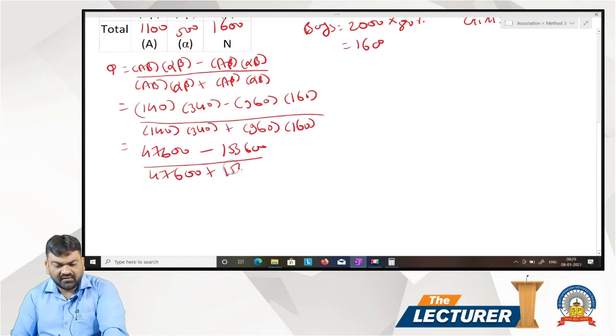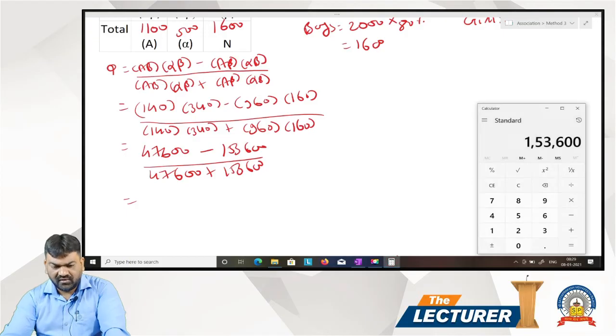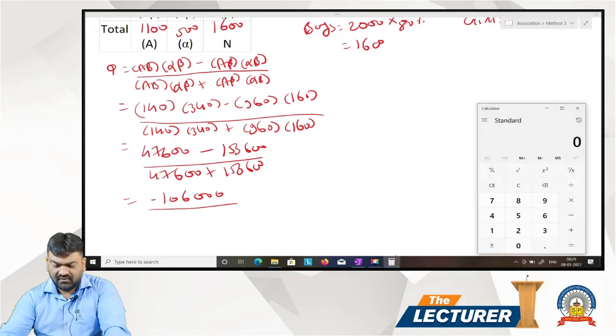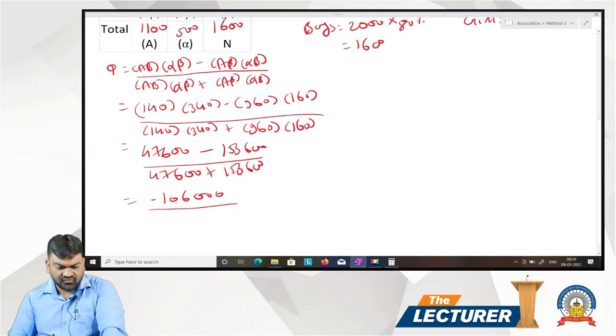47,600 plus 1,53,600. So 47,600 minus 1,53,600, that is minus 1,06,000, divided by 47,600 plus 1,53,600, 2,01,200.